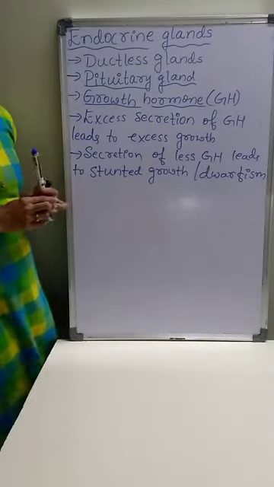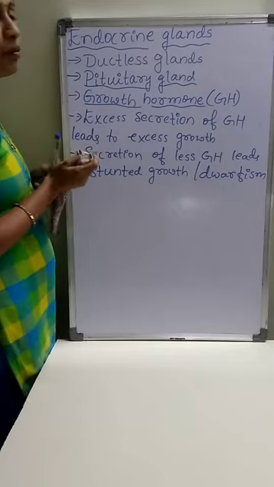This is about growth hormone secreted by the pituitary gland.